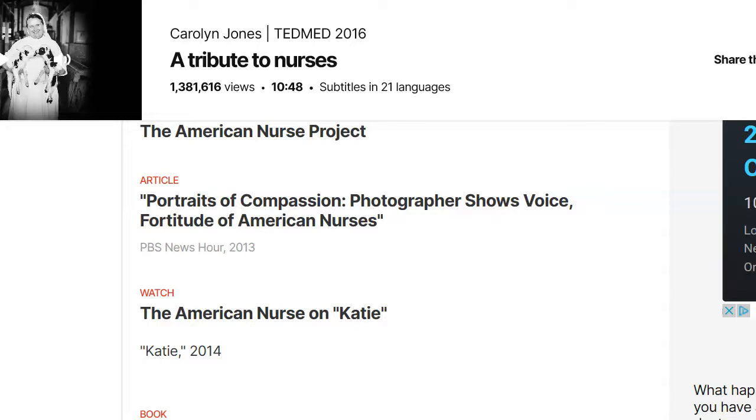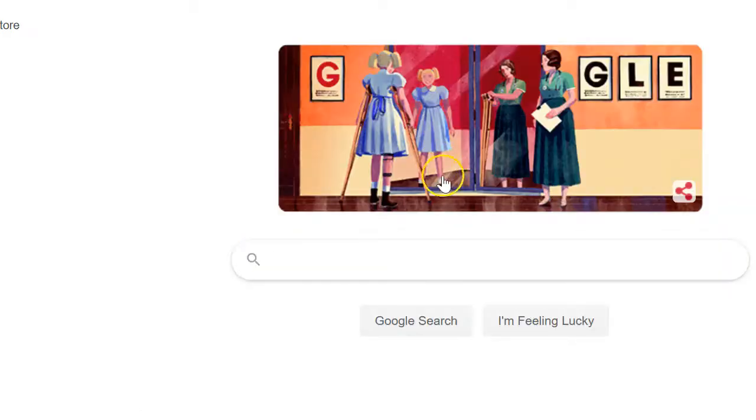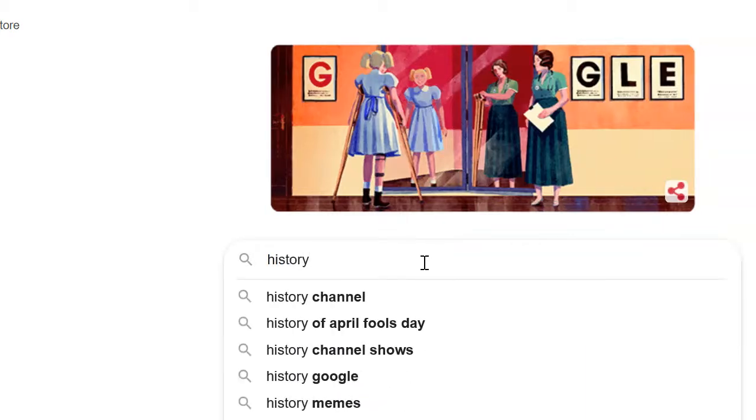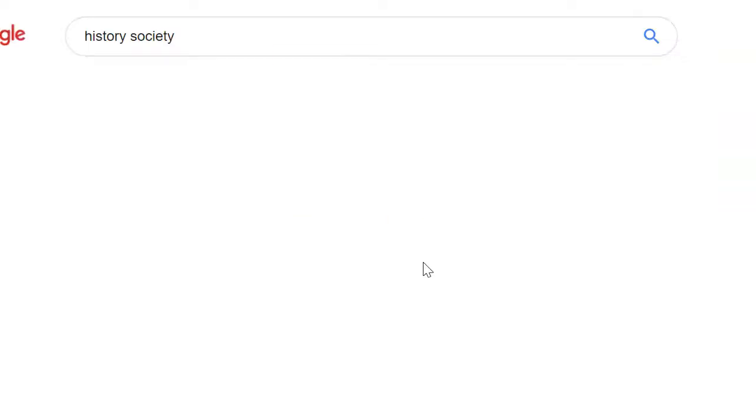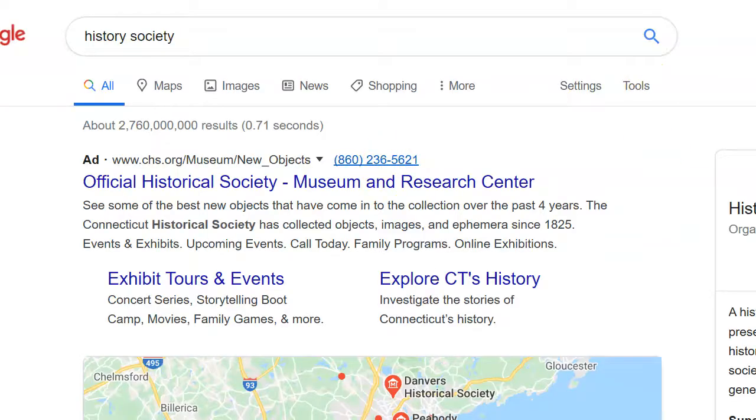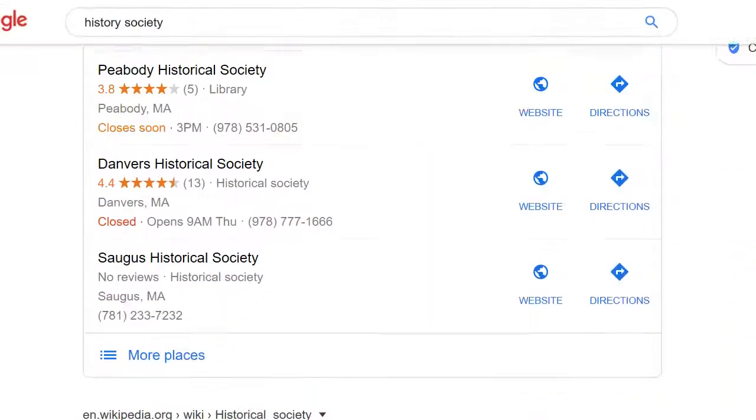Now, another approach that we can go doesn't use our LibGuide, and that's simply going to Google and remembering that each of you is in a field and a discipline that has professional organizations. And so if, let's say, you're a history major and you were wondering, how do I know who's great in history and what great work is being done in history? We could just type in history and society, and by looking, we get a bunch of different things that come up.